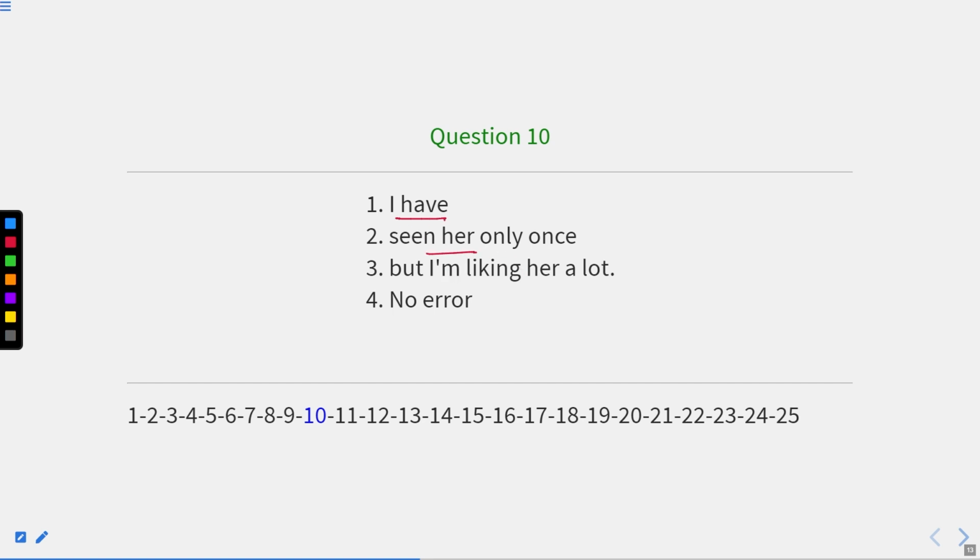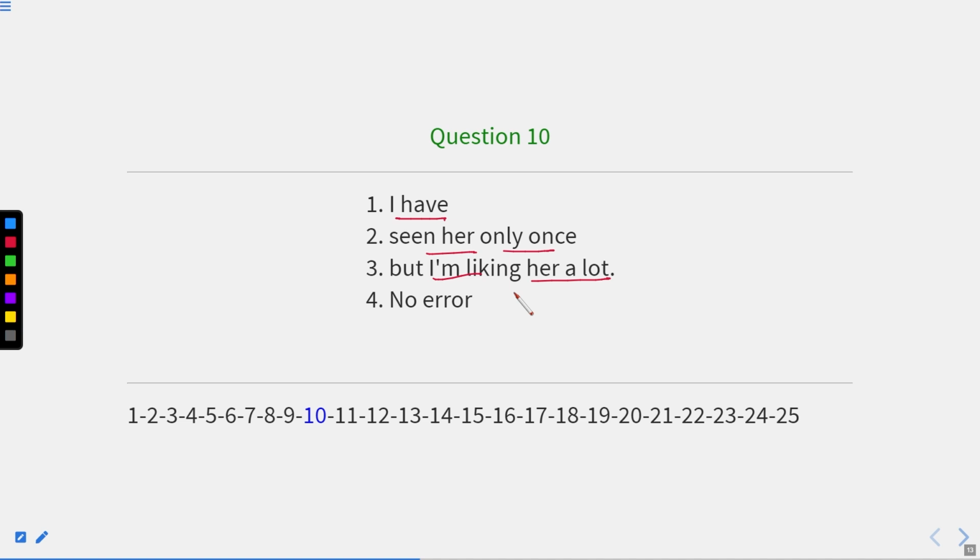I have seen her only once, but I'm liking her a lot. Now, I cannot say liking her a lot. I like her a lot. Because if we have static or dynamic verbs, we cannot write them in ing form. For example, if I trust you, I can say I trust you. I cannot say that I'm trusting you. Rather, I should say I trust you.